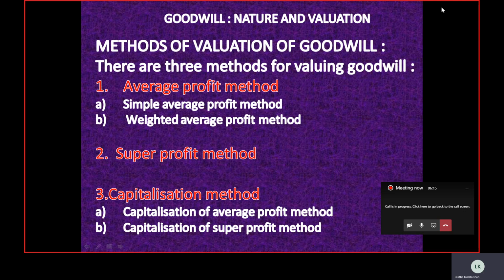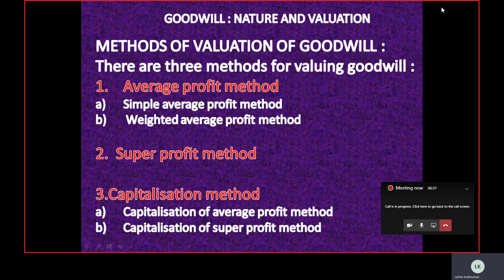So under the average profit method, there are two ways through which we can calculate the goodwill. The first is the simple average profit method. Second is the weighted average profit method. Similarly, in the capitalization method also, we have two bifurcations: the capitalization of average profit method and the capitalization of the super profit method.